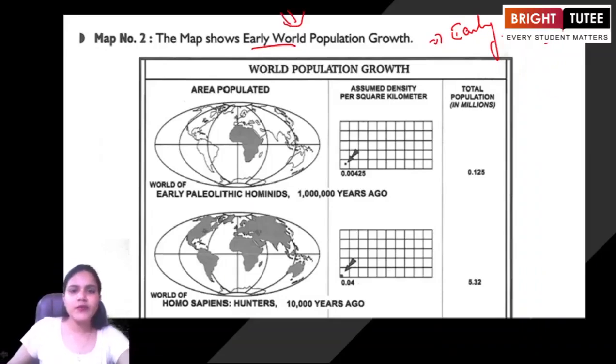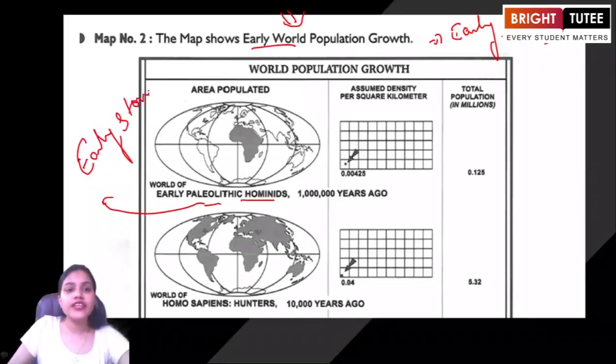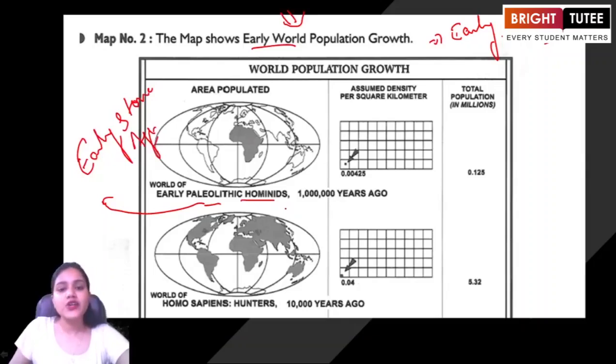So when we are talking about the world population growth here, what do we see? Just look at the map to understand. We are talking about the early Paleolithic hominids. Now the term Paleolithic, are you aware of it? You can say, yes ma'am, we are aware of it. So when we are talking about Paleolithic, it means the early Stone Age period, and during this period, we are talking about these many years ago.